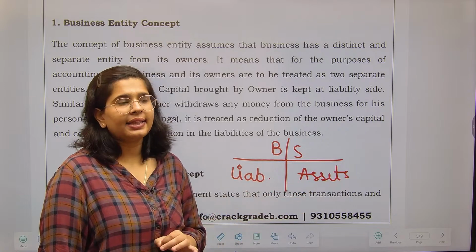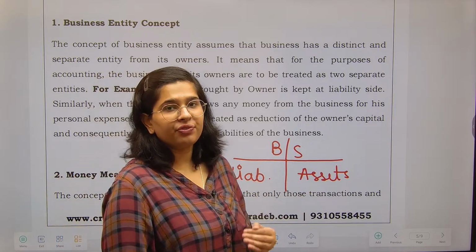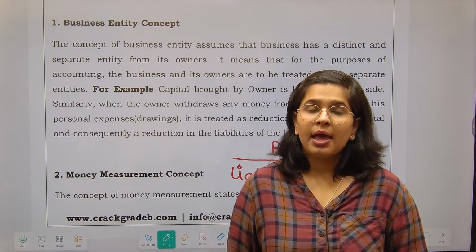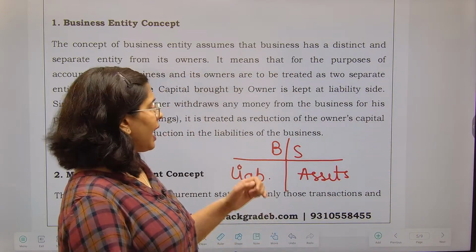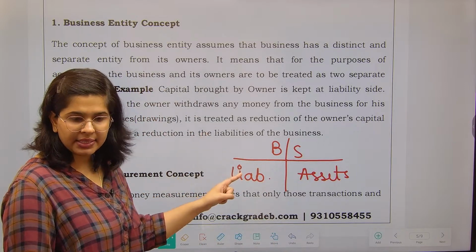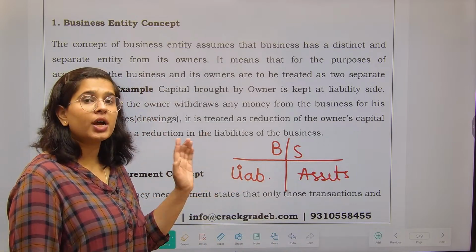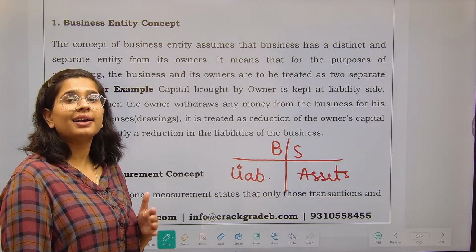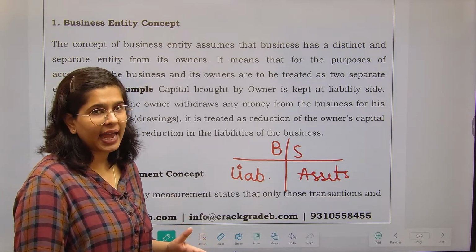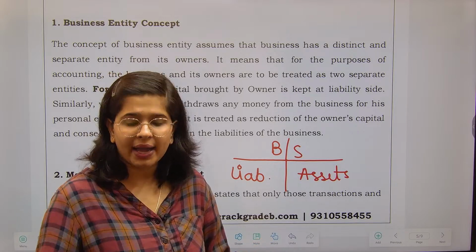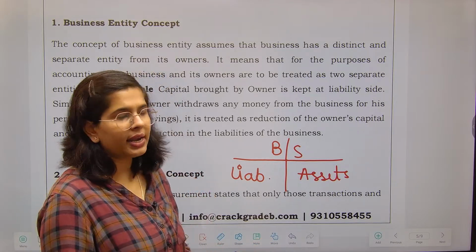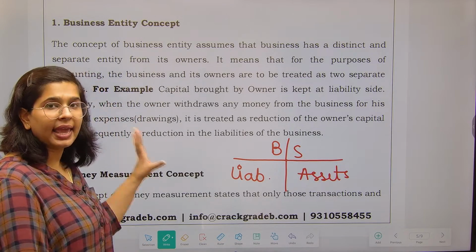ठीक, बिजनेस कहता है कि yes, I am different from my owner. My owner has provided me the capital and this capital I am going to write in the liability. Whenever this business will shut down or whenever this business will close, at that particular time, me as a business, I have to return the capital to my owner. So this is called as the concept of business entity.